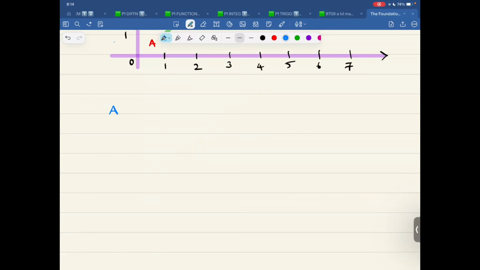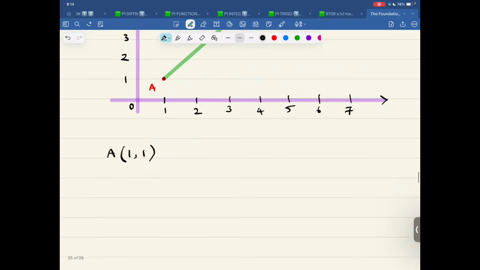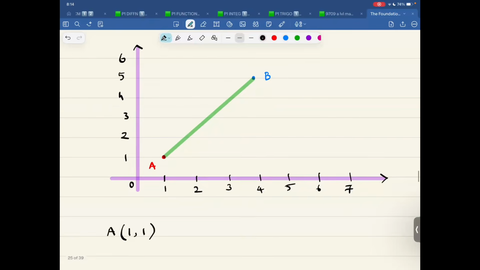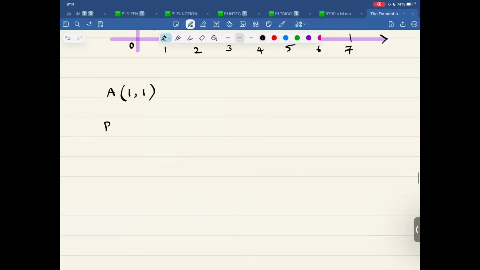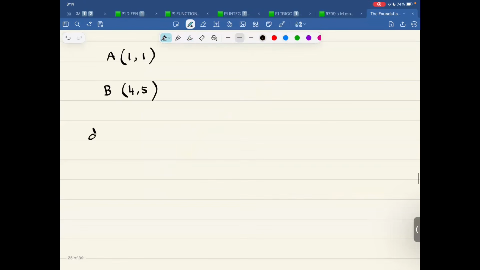First of all, you will write the coordinate A 1, comma 1. You will write the coordinate of B, which is 4, comma 5. It's just a rough diagram, so don't worry about accuracy. We would use the distance formula, and everyone remembers this formula. That's a good thing.